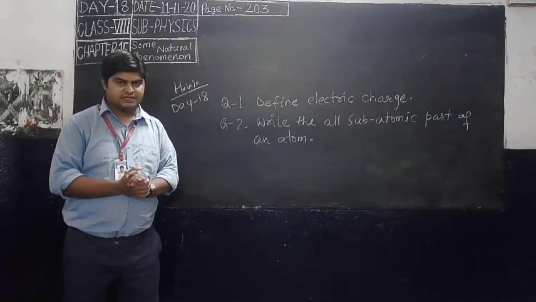Suppose 5 plus charge and 5 minus charge, it becomes neutral, zero. So due to equal and opposite charges on electrons and protons, atoms have no net charge. That means we can say that atoms are electrically neutral.